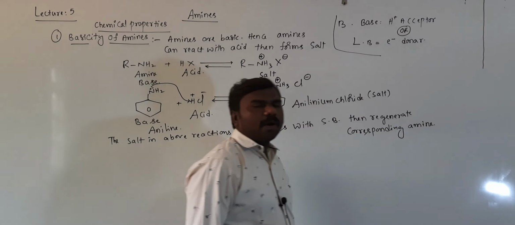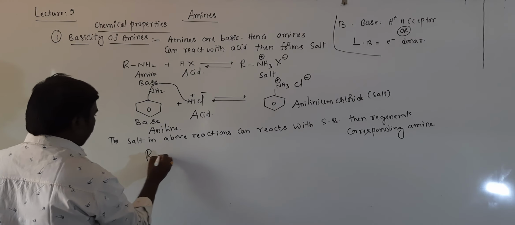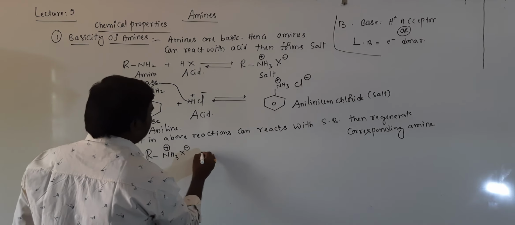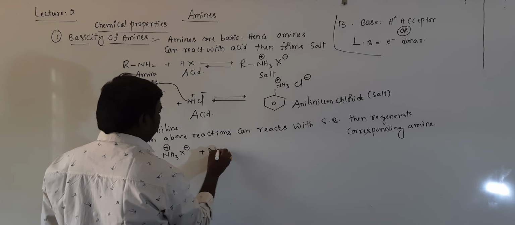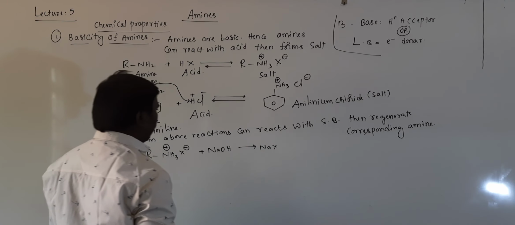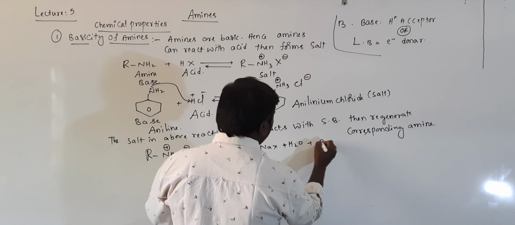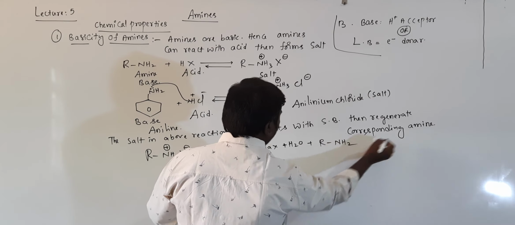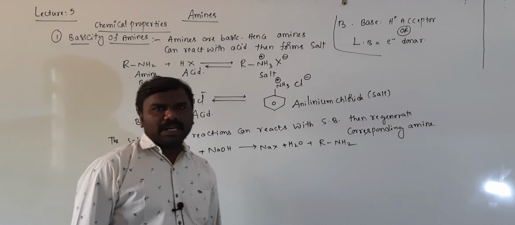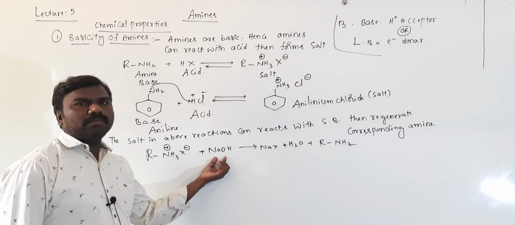I am taking a salt, RNH3 plus X minus, treated with NaOH. Then Na and X are removed as NaX, one H and OH are removed as H2O, and the leftover is RNH2. RNH3 plus becomes RNH2. Amine will be regenerated by reaction of the salt with a strong base.